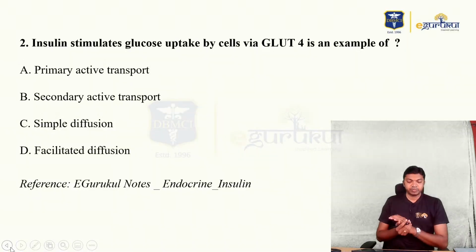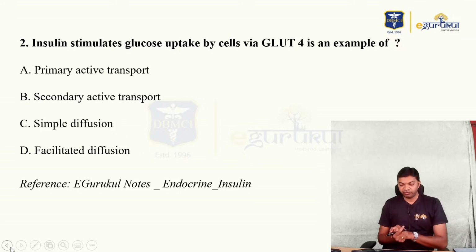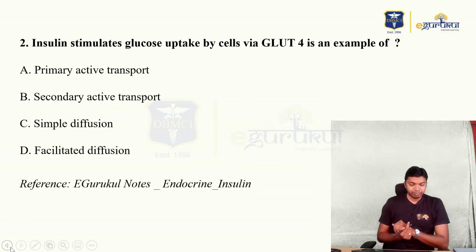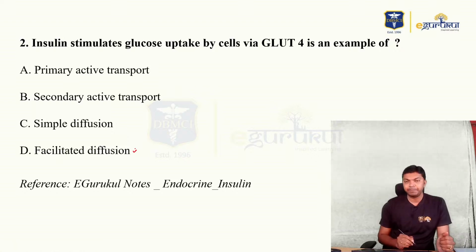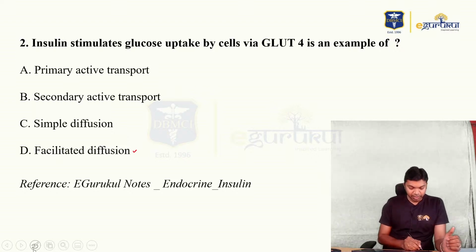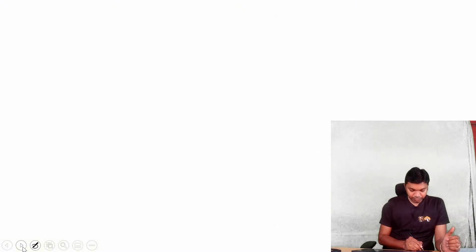Next question. Insulin stimulates glucose uptake by cells via GLUT4, and that is an example of A. primary active, B. secondary active, C. simple diffusion, D. facilitated diffusion. The right answer is option D, facilitated diffusion, doctors. That's the right answer for the second question.